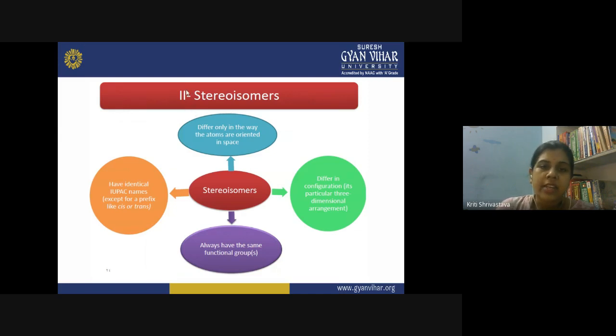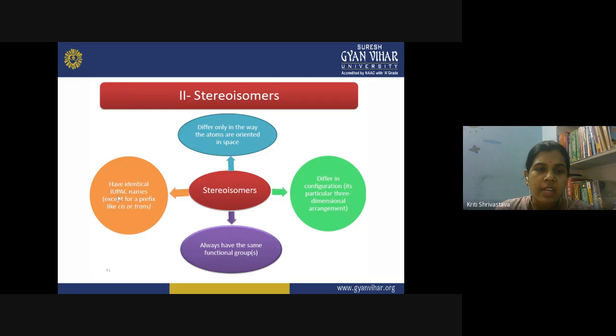Now the second category we have is stereoisomers. Stereoisomers differ only in the way the atoms are oriented in space. Rest of everything is the same. They have the same molecular formula, a similar type of bonding, the same functional group, but the only difference is the orientation of the molecule in space. So they differ in the configuration, its particular three-dimensional arrangement.